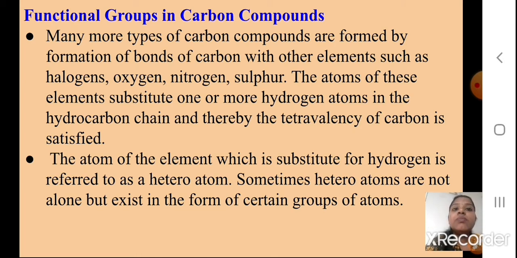The atoms of these elements substitute one or more hydrogen atoms in the hydrocarbon chain, and thereby the tetravalency of carbon is satisfied. So they can replace one hydrogen or two hydrogens, and somehow all these elements can satisfy the tetravalency of carbon. The atom of the element which substitutes for hydrogen is referred to as a heteroatom. What will you call it, students? Heteroatom.